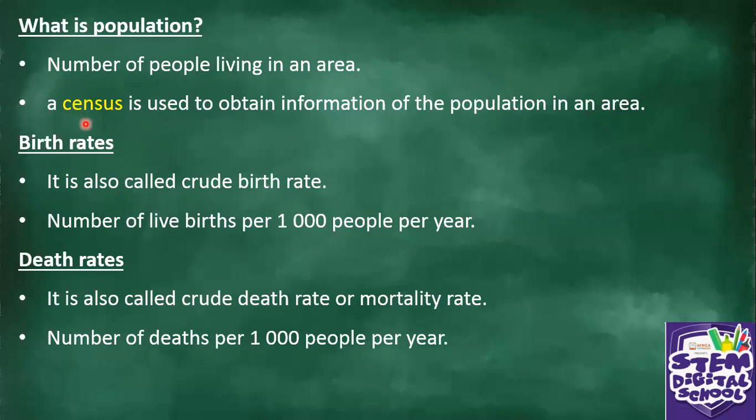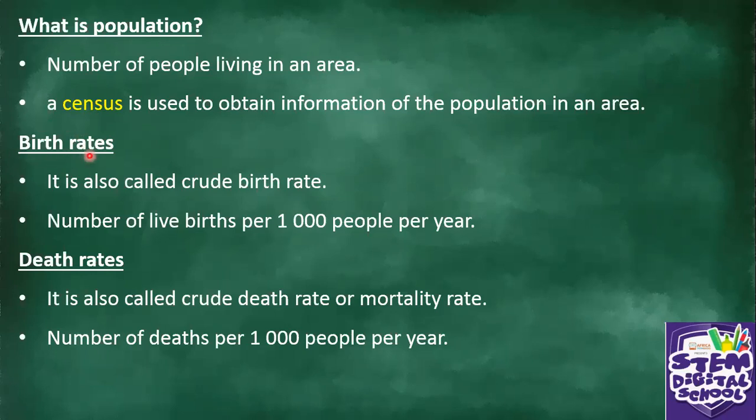They want to have those statistics. So that's when you see people employed to move from one house to another, checking how many people are living there. Are you a family of 4 or 3? Are you working? And things like that. So it's called a census.